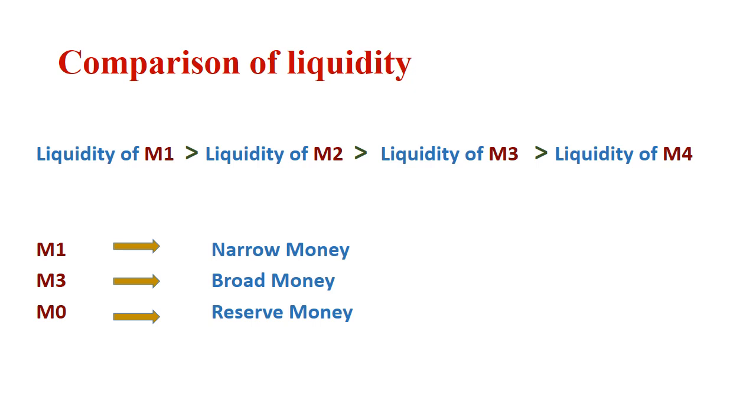And in the same way, M4 consists of time deposits of banks as well as time deposits of post office also. So that is why it is the least liquid form of money. Now M1 is known as narrow money and M3 is widely known as broad money and M0 is the reserve money. And that's all for today.